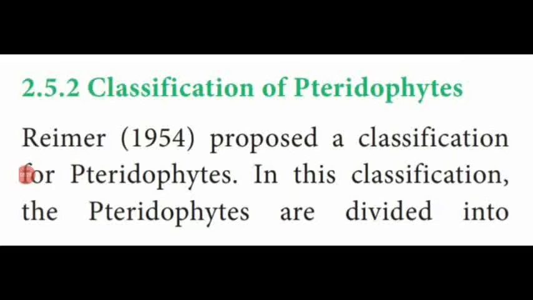Dear students, classification of pteridophytes. The pteridophytic classification was proposed by a scientist, Reimer, in the year 1954. This is an important one-mark question. The pteridophytes are divided into 5 subdivisions.